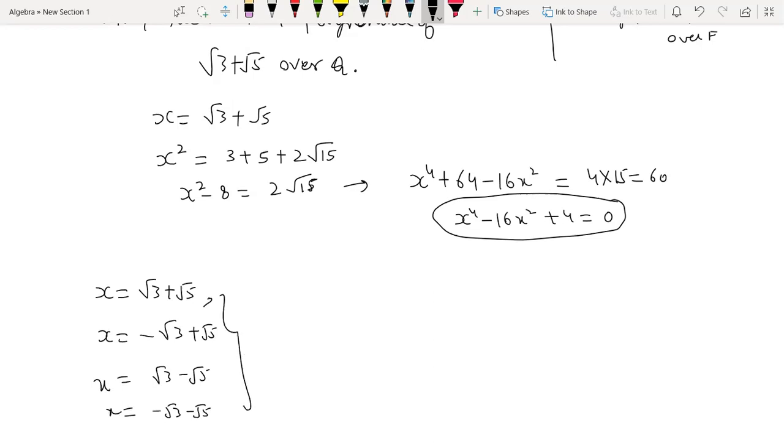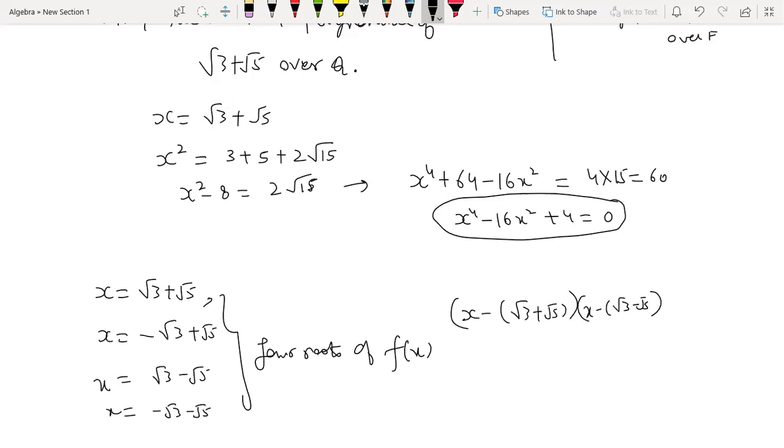These four are going to be roots of f(x). तो ये पॉलिनोमियल जिसके ये चारों रूट्स हैं आप फाइंड कर सकते हो बहुत इजीली. x minus square root of this, x minus square root of this, into x minus, sorry. इन चारों को प्रोडक्ट करोगे you will get the same polynomial. So you try this one and that way you will understand it.